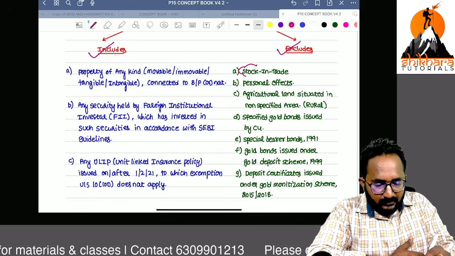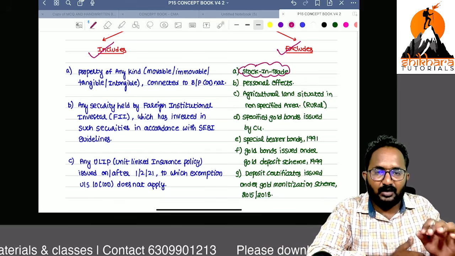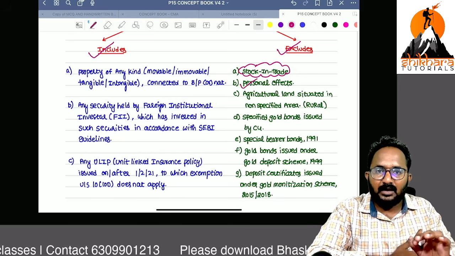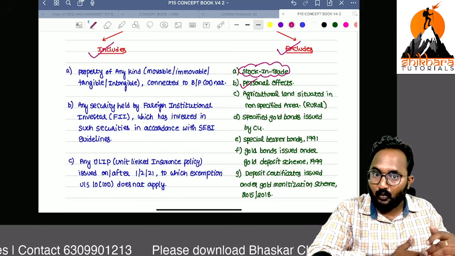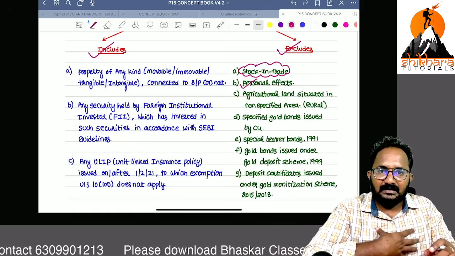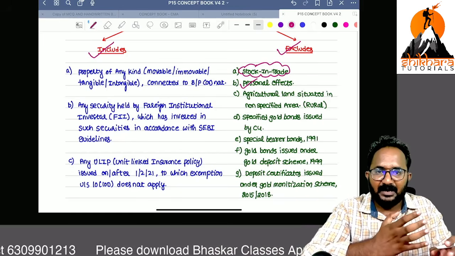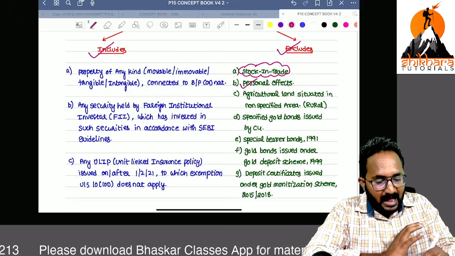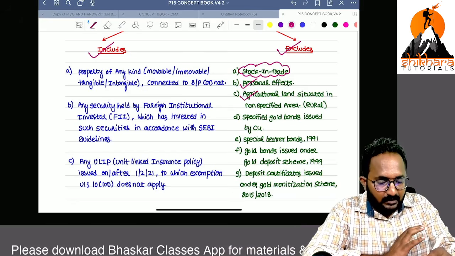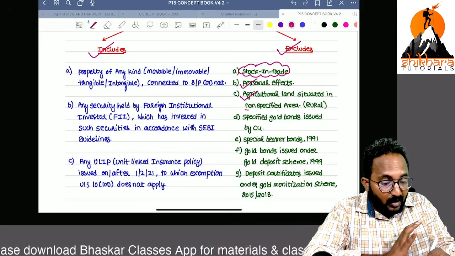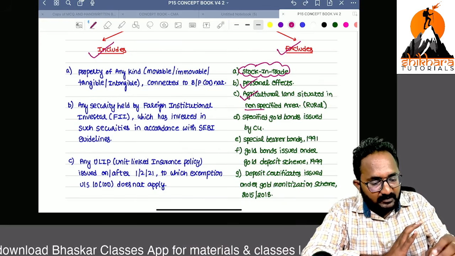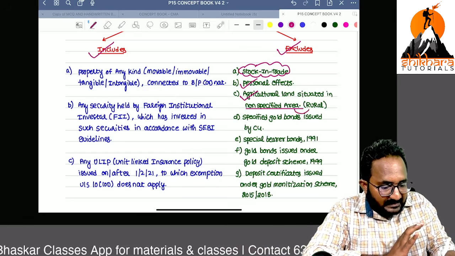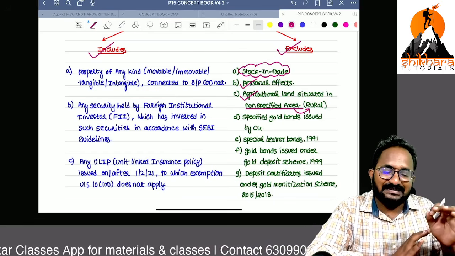Stock in trade is excluded from capital asset. Stock in trade is not called a capital asset. Next, personal effects are also not called a capital asset. Personal effects means items we use daily; that is not called a capital asset. Agricultural land situated in a non-specified area. What do you mean by non-specified area? That means rural area. Rural agricultural land is also not treated as a capital asset.